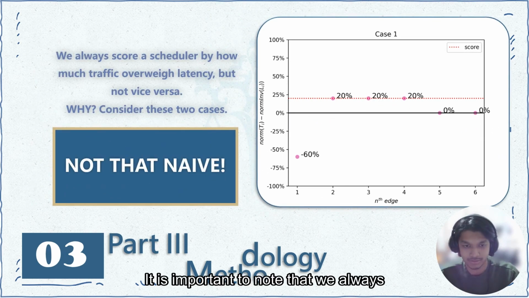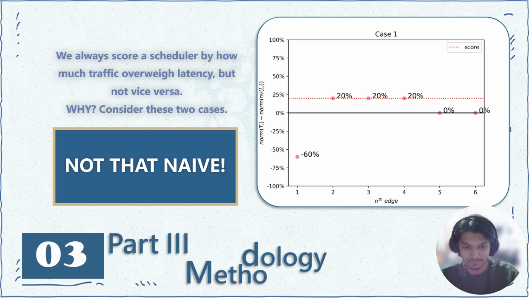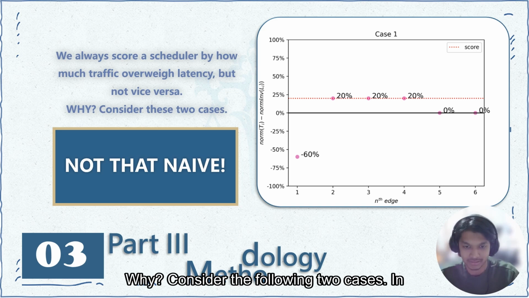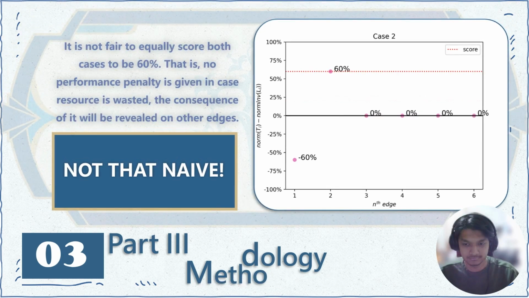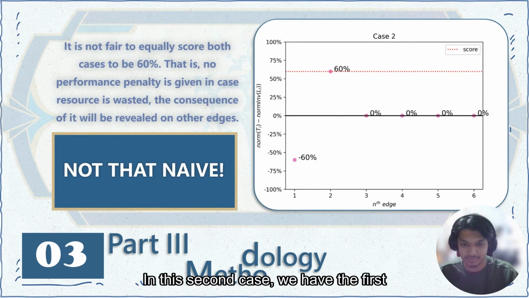It is important to note that we always score the scheduler by how much traffic overweighs latency and not vice versa. Why? Consider the following two cases. In case 1, the first edge has a negative 60% score, while all other edges have a maximum of 20% score. In the second case, we have the first edge having a negative 60% score, while the second edge has a 60% score.